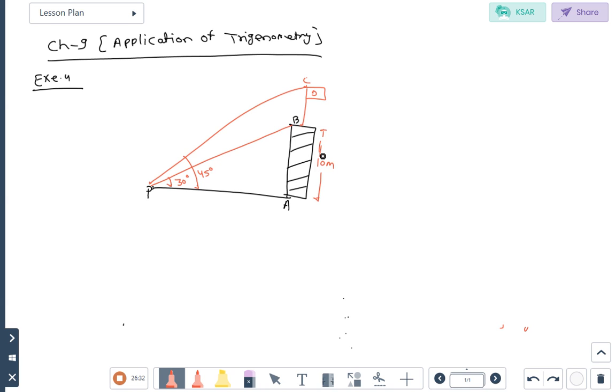So students, how will we calculate? Listen. Firstly, we will write down here. Then BC represents the height of the flag and PA represents the distance of the foot of the building to the point P. So here BC is the height of the flag. Let us consider it x. What have you considered it? x.